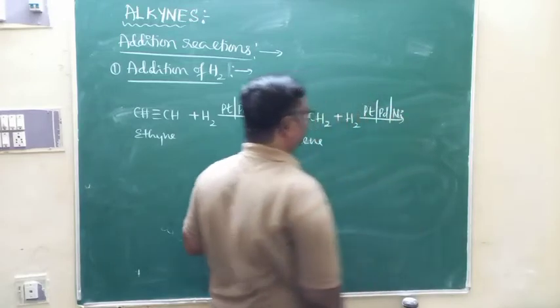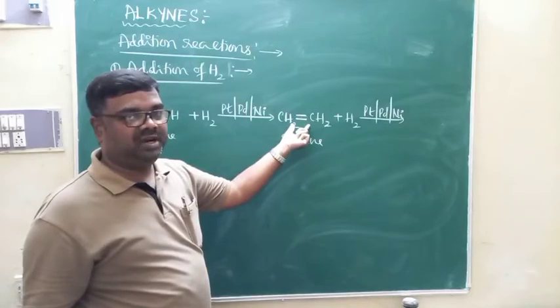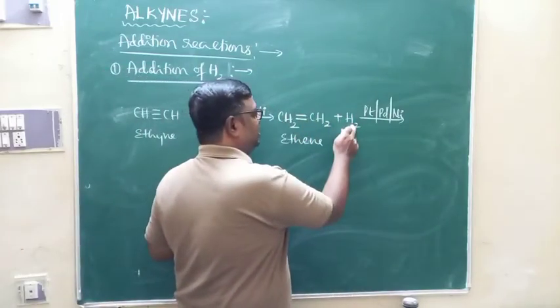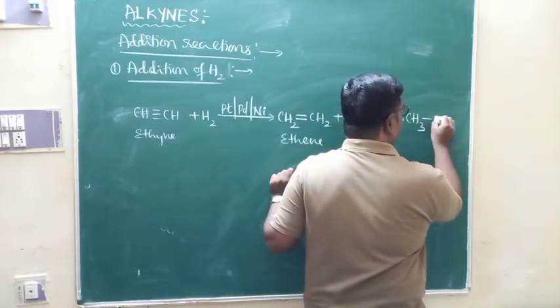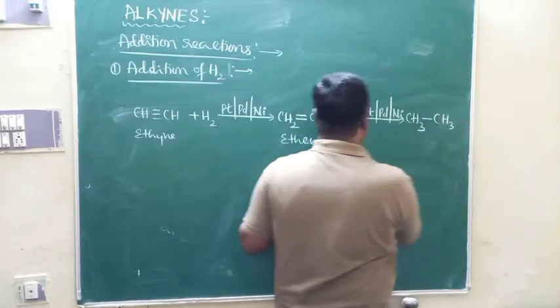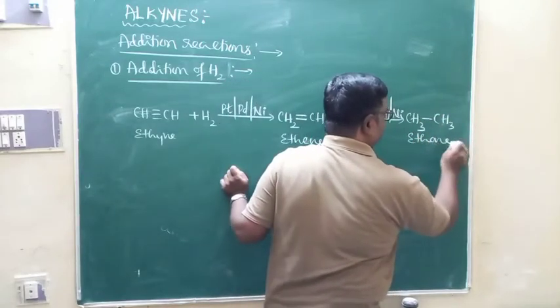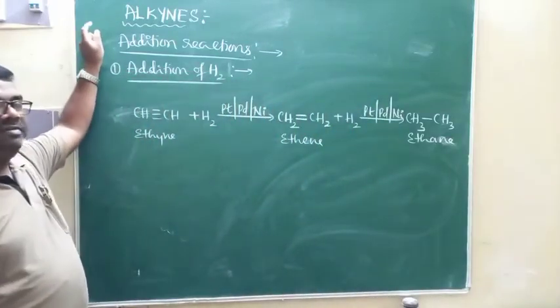Yes, one more molecule of hydrogen will be added across the carbon to carbon double bond. Then see, one hydrogen connects to one CH2, and another hydrogen connects to the other CH2. Then CH2 becomes CH3, the double bond becomes a single bond. This is what we call ethane. This is what we call addition of hydrogen.